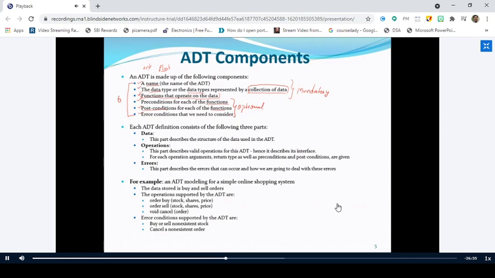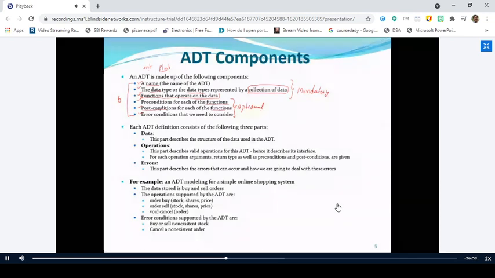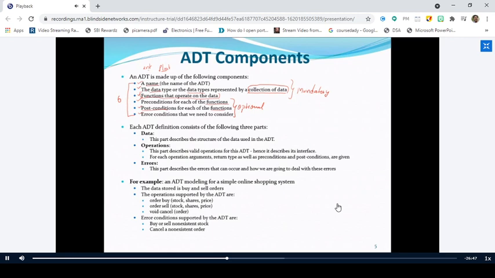Therefore, an ADT may consist of preconditions. An ADT may or may not consist of post conditions. Similarly, an ADT may or may not consist of error conditions. But an ADT should consist of a name. It should have a name. It should have a collection of data. It should have a collection of functions. That is the reason why I'm saying that the first 3 components, the name, data collection, and functions, are mandatory parts in an ADT.